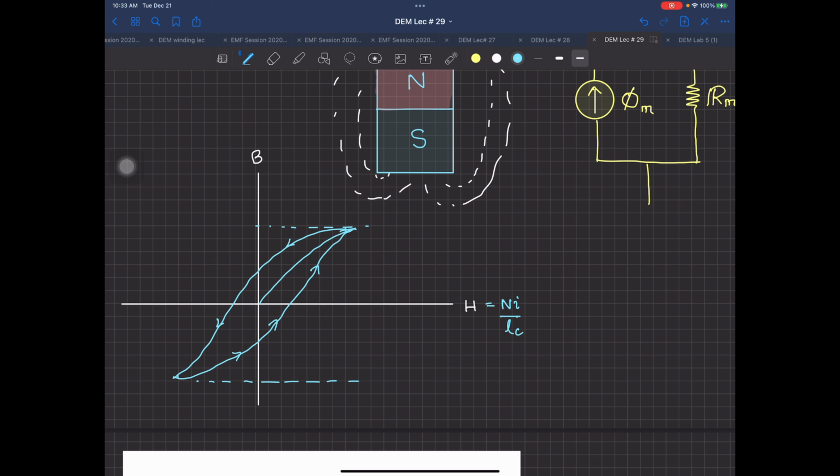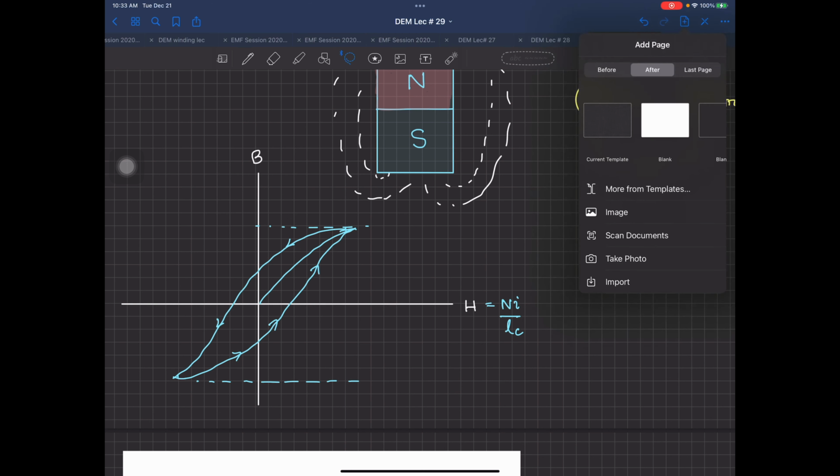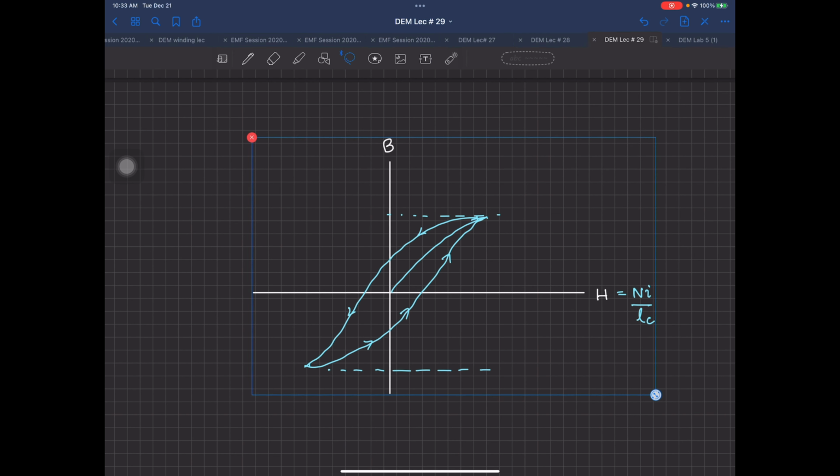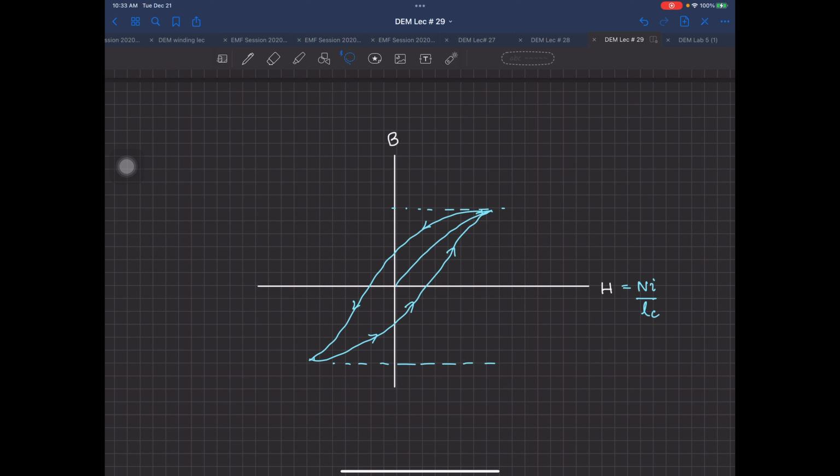Now the question over here is how you are actually going to show the permanent magnet on this curve. Anyone? Yes, a permanent magnet is not going in the third quadrant. Now this is your first quadrant, this is your second quadrant, this is your third quadrant, and your fourth quadrant.